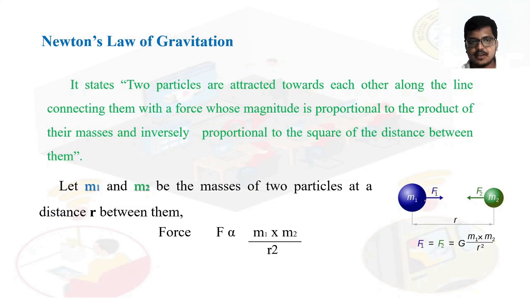Two particles are attracted towards each other along the line connecting them, whose magnitude is proportional to the product of their masses and inversely proportional to the square of the distance between the two particles. This is called Newton's laws of gravitation. Then F is proportional to m1 into m2 divided by r square.